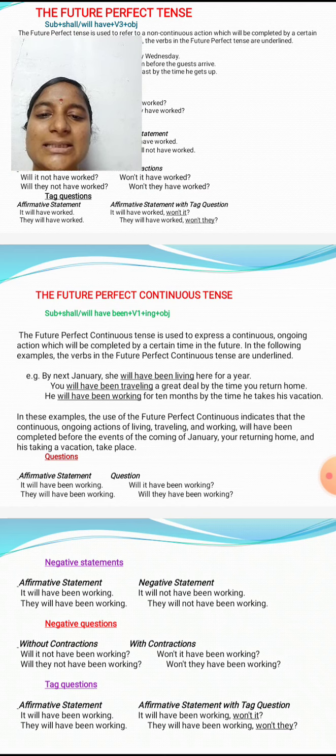So here she is the subject, will or shall, then have been is added, and live is the V1, then ing is added to the V1, and then the object. Next, he will have been working for 10 months by the time he takes his vacation. So these are some examples of the future perfect continuous tense.